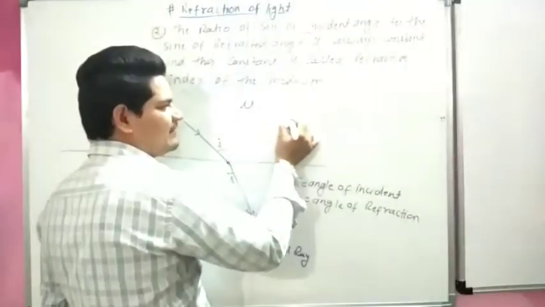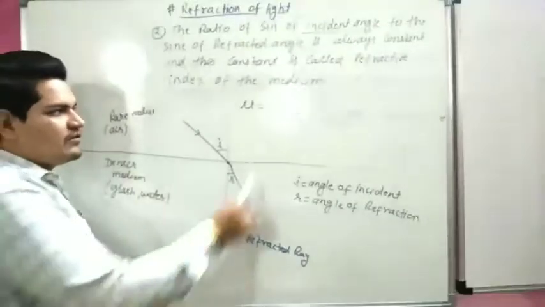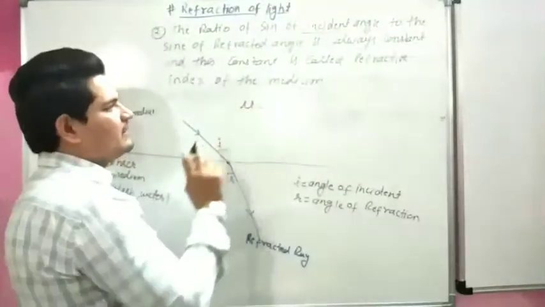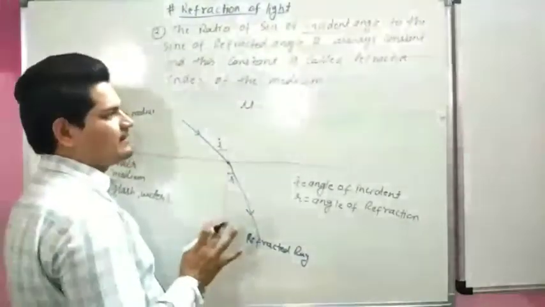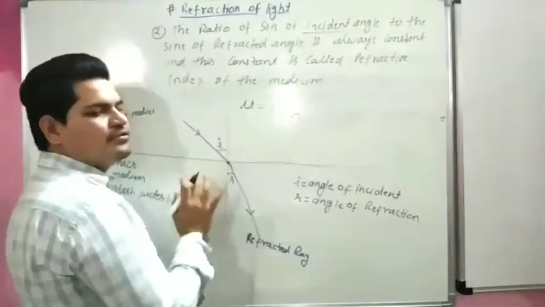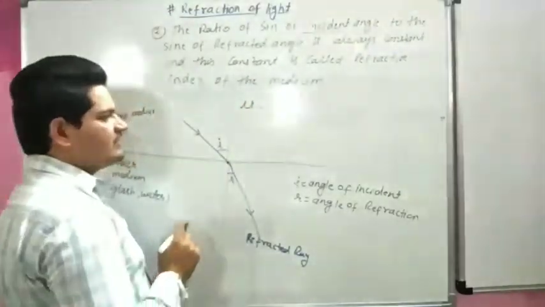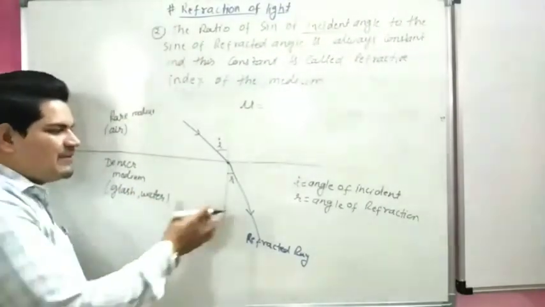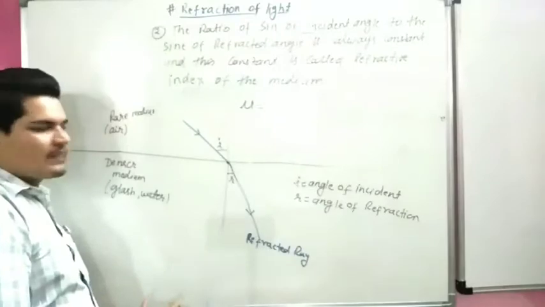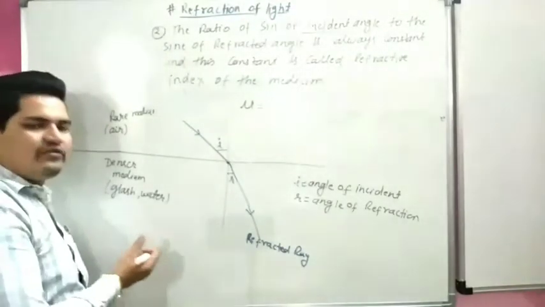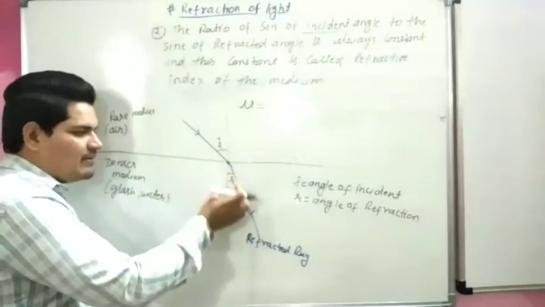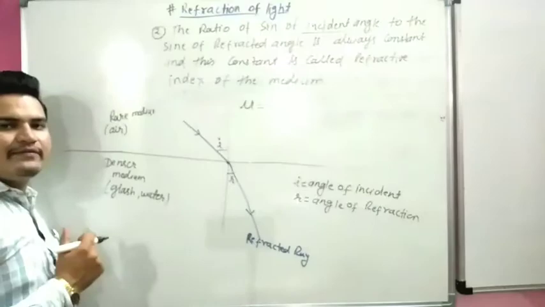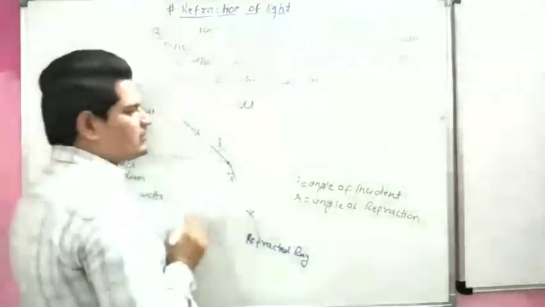The sine of the refracted angle is r. So the ratio of the sine of the incident angle to the sine of the refracted angle is always constant. This constant is called the refractive index, denoted by the symbol mu. This is the refractive index of the medium. It is the capacity of the medium, how much light can be diverted from its original path. This is called the refractive index. This law is also called Snell's law.